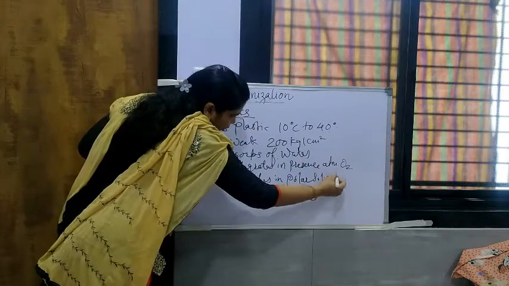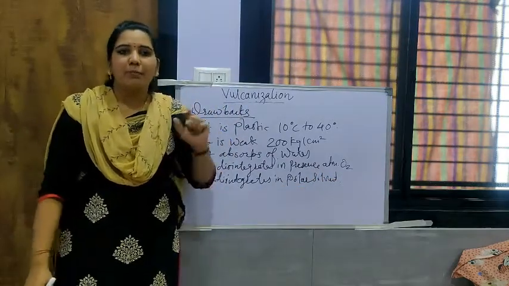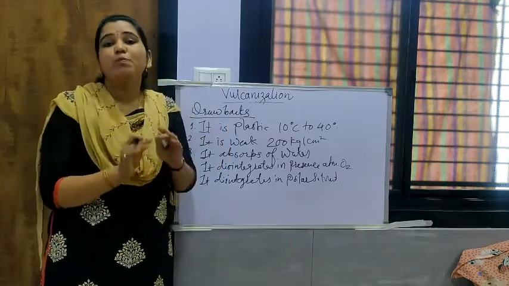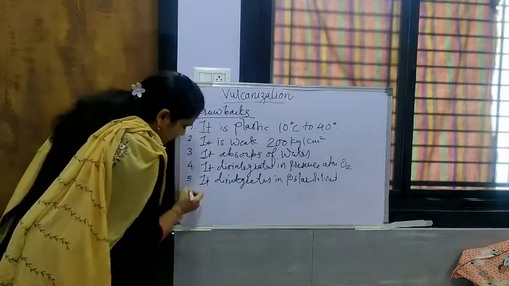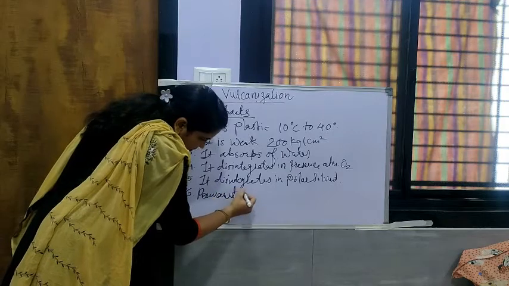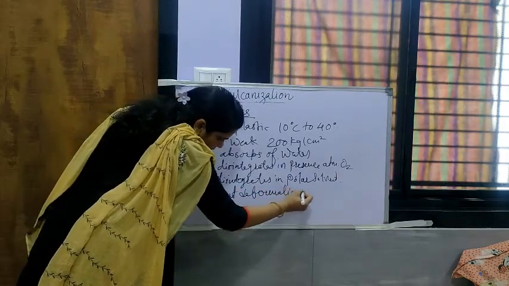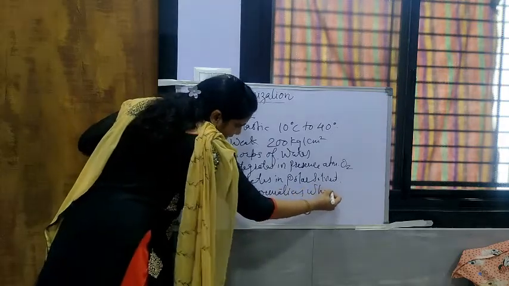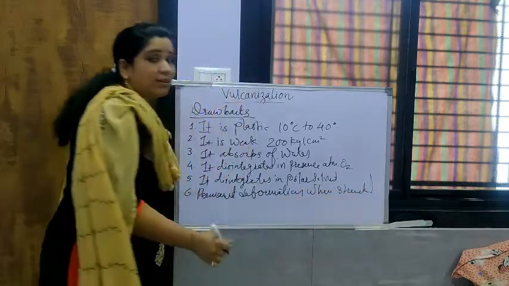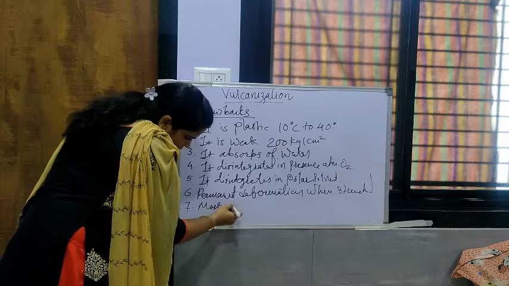Then, an important thing is that it is not resistant to heat. Whenever temperature is increased, it disintegrates. Then when it is stretched, it shows permanent deformation. Then it has a very marked tackiness.